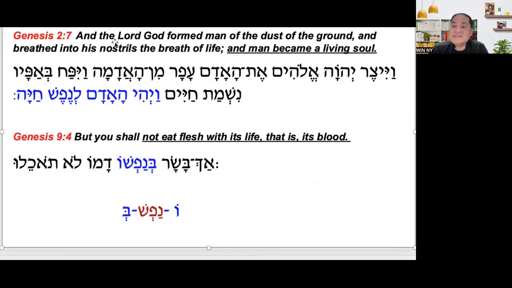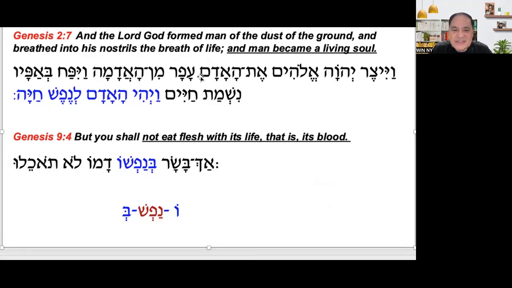Okay, so Genesis 2:7. So let's read this. And the Lord God formed man of the dust of the ground and breathed into his nostrils the breath of life. The breath of life, of course, represents the ruach in Hebrew. And the man became a living soul.